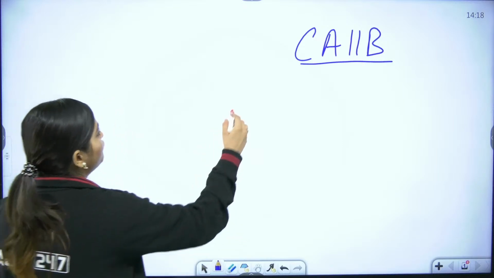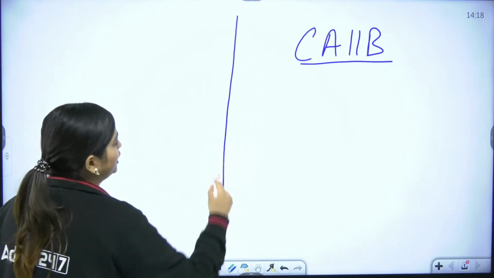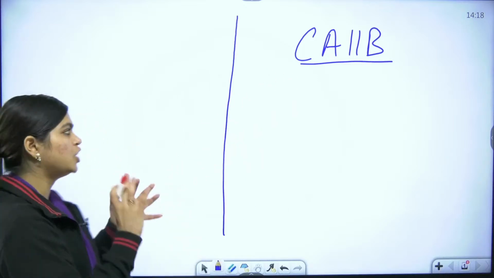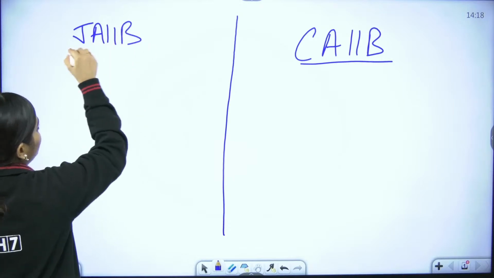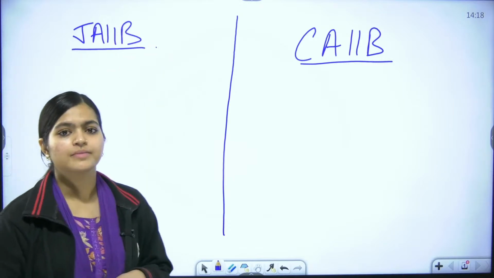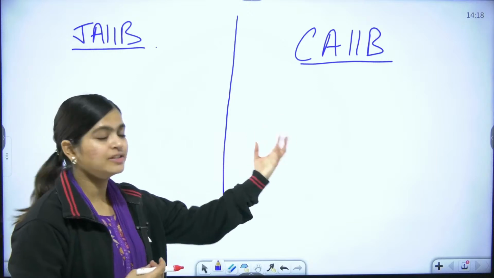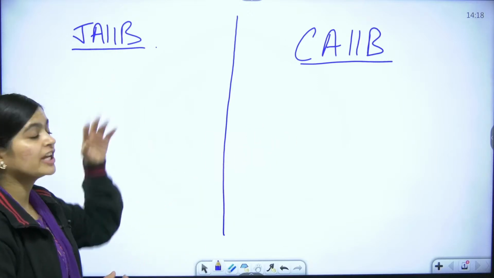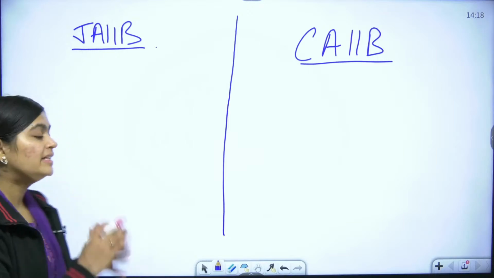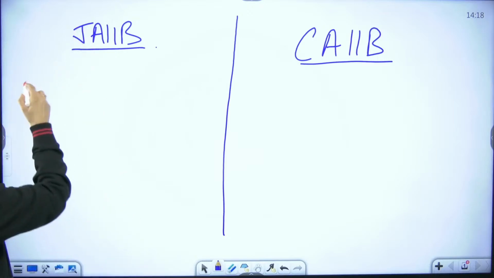Okay. So before knowing all the things related to CAIIB, let's talk about a few things related to JAIIB. If you are in doubt whether to enroll in CAIIB now or whether to give JAIIB again in the upcoming attempt, then this will be helpful for you.